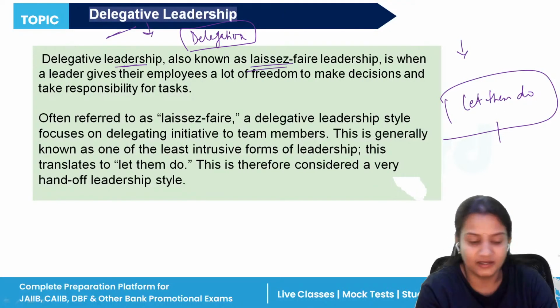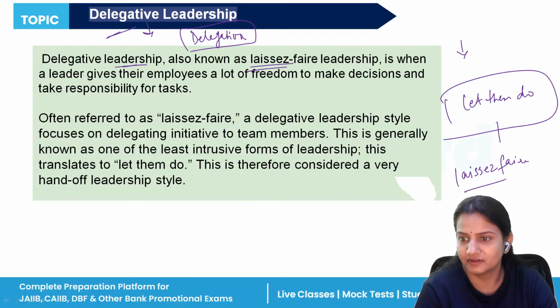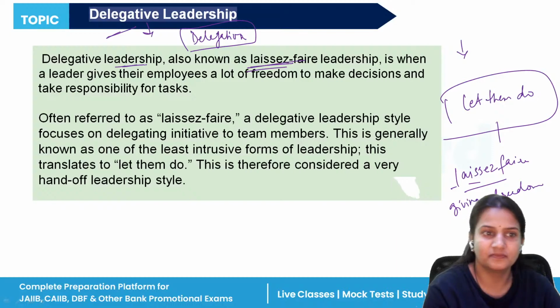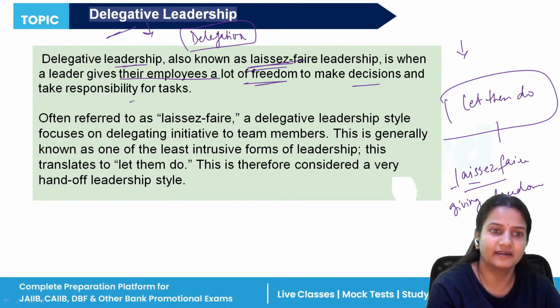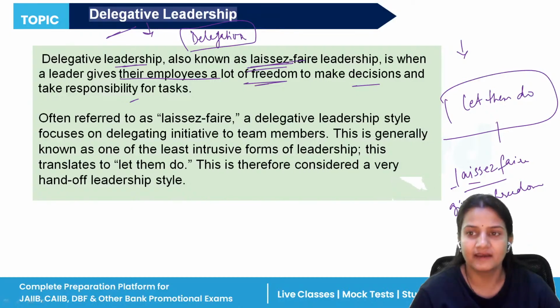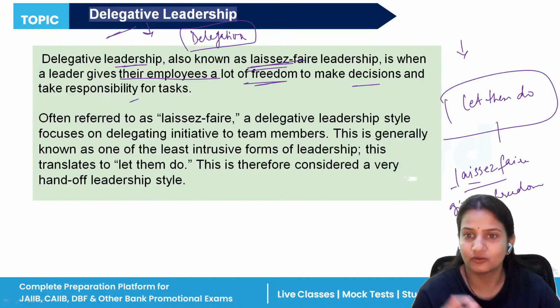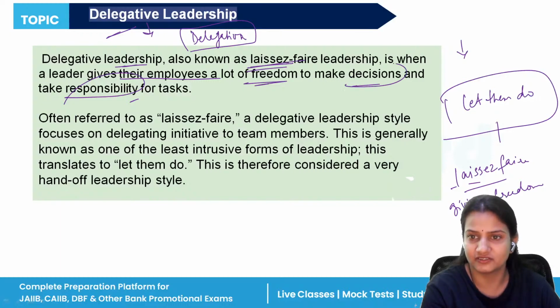That is also known as laissez-faire leadership. Laissez-faire means giving freedom. So delegative leadership, also known as laissez-faire leadership, is when the leader gives their employees a lot of freedom to make decisions and take responsibility for the task. Here the manager, the leader, will not interfere. Now it's your responsibility to take the decision of the company, and if any decision goes wrong, then you are responsible for that. So you have to take the responsibility also, and you have to make decisions for the company also.